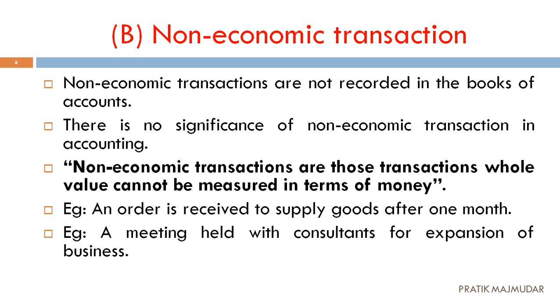Now, what is the real definition of it? Non-economic transactions are those transactions whose whole value cannot be measured in terms of money. For example, we have received an order to supply some goods after 1 month. There is a contract between two parties. We mutually agree to sell our product or purchase our product, and they told you just send some goods after 10 days. So this is a future contract. For that you are not going to get any kind of money, so that is considered a non-economic transaction. We cannot make an entry of it.